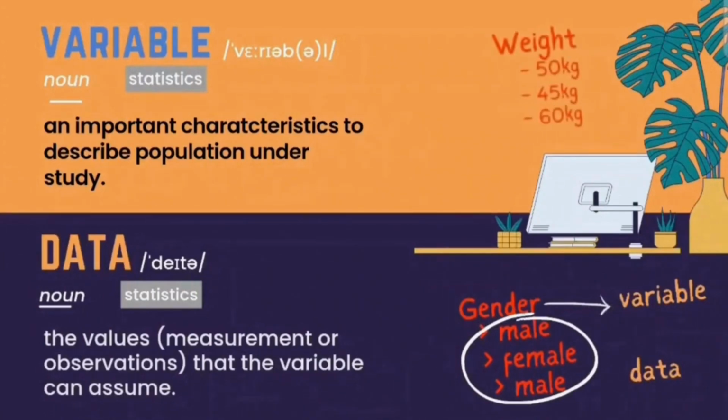Another example, let's say we want to study the weight of 3 adults in an office, right? So maybe we can have 50 kilo, 45 kilo, and 60 kilo of the respondent. So again, weight is called variable, and all the measurement or the value from the variable is called the data.